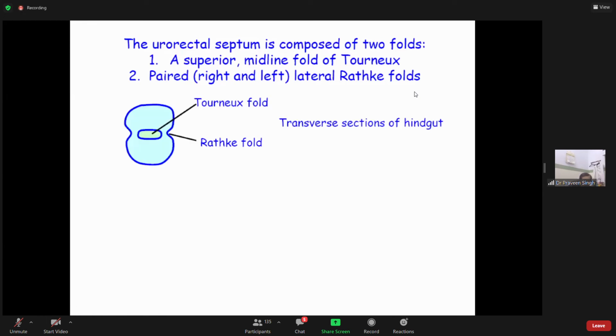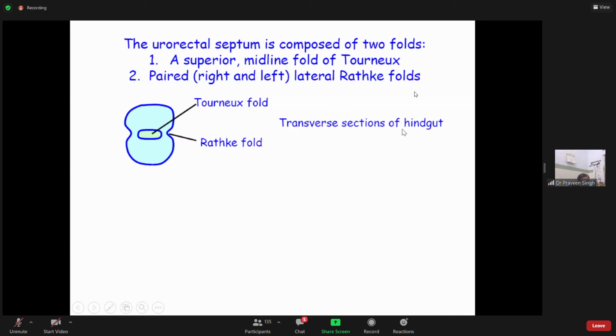You can see this fold coming in the middle, that is the Tourneux fold. Laterally this fold is forming, this is the urorectal septum. It is cut and shown. This middle part will be the Tourneux fold, and the two lateral folds are called the Rathke folds. I hope the things are clear.